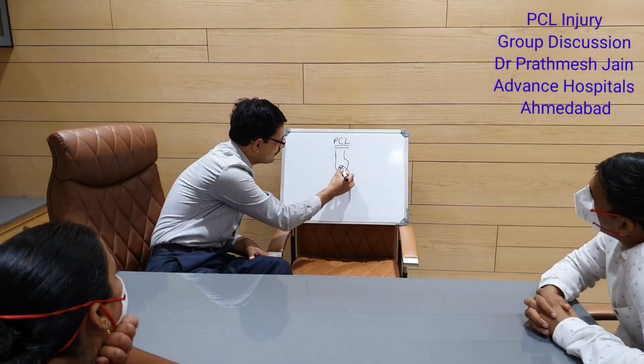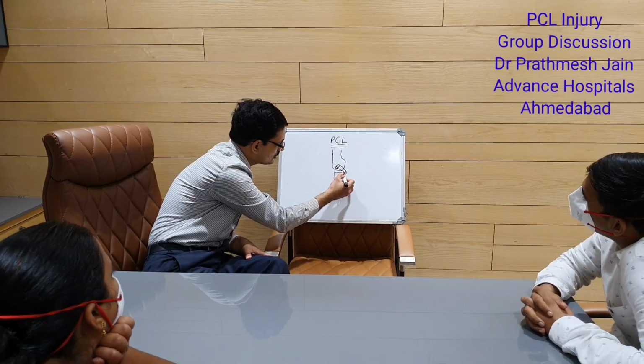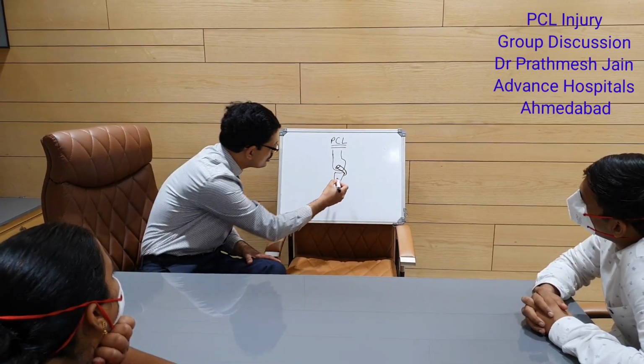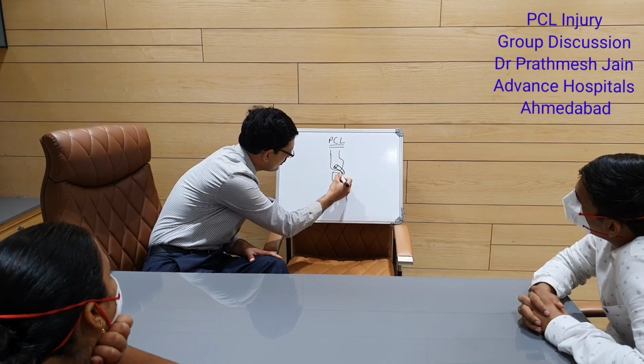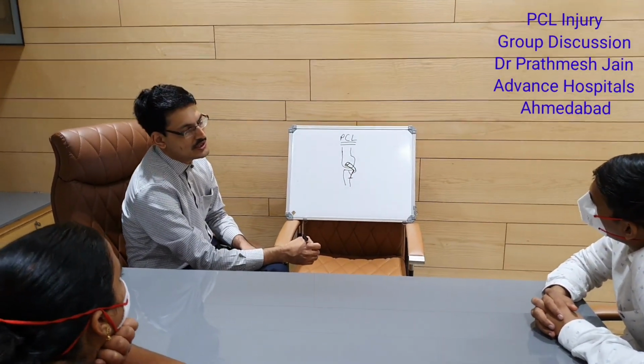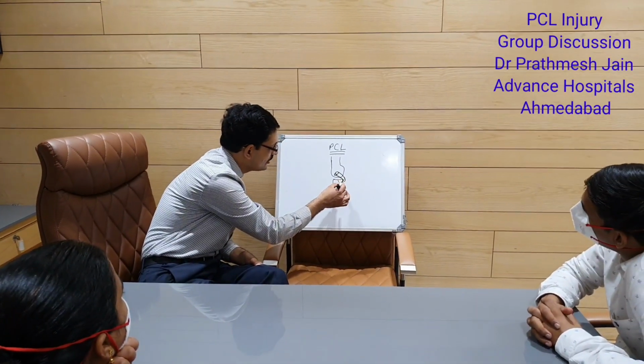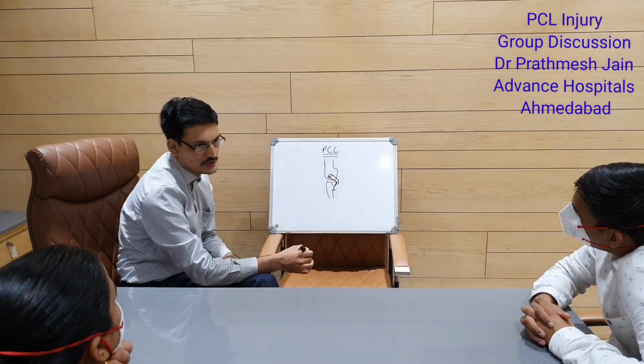Both of them insert on the tibia on a slope. Now this slope is called the champagne block appearance. If you see, it looks like a champagne block, so that is called the champagne dip. And this is very important when you are doing an arthroscopy to make your portals.